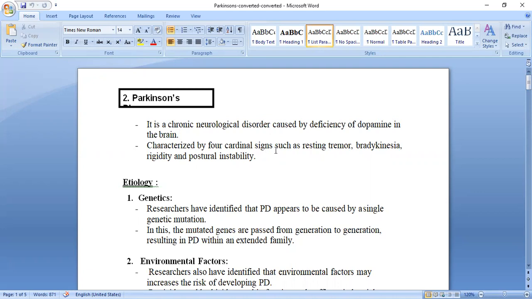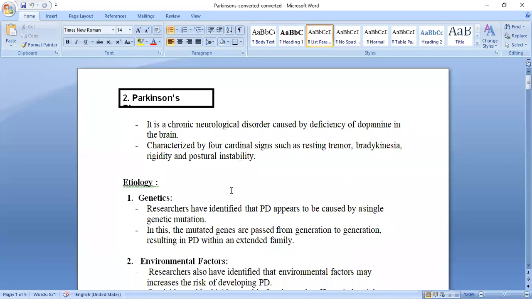4 main signs are there. These are the resting tremor: though you are at rest, the tremors will be there. Then bradykinesia, that is slow sluggish movement, rigidity, too much rigidity, and postural instability.